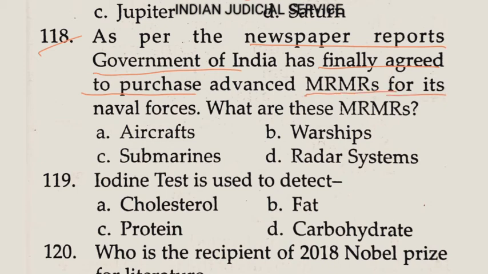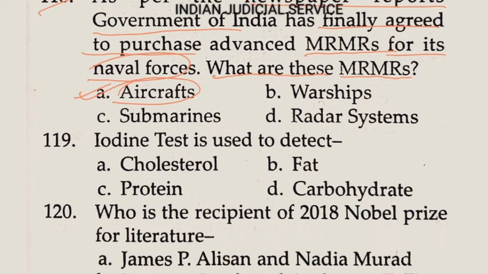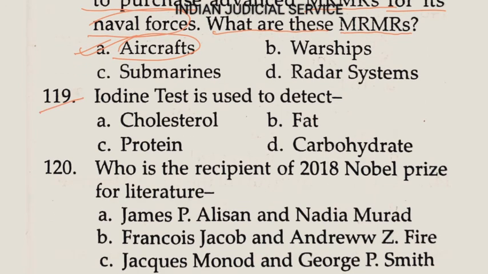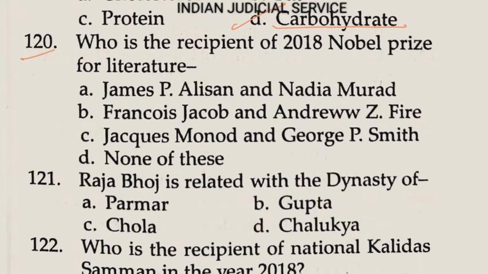Now 118. As per the newspaper report, the government of India has finally agreed to purchase about MRMRs for its naval force. So what are these MRMRs? So MRMRs is aircraft. Answer here option A. Question number 119. Iodine test is used to detect carbohydrate. Answer option D.